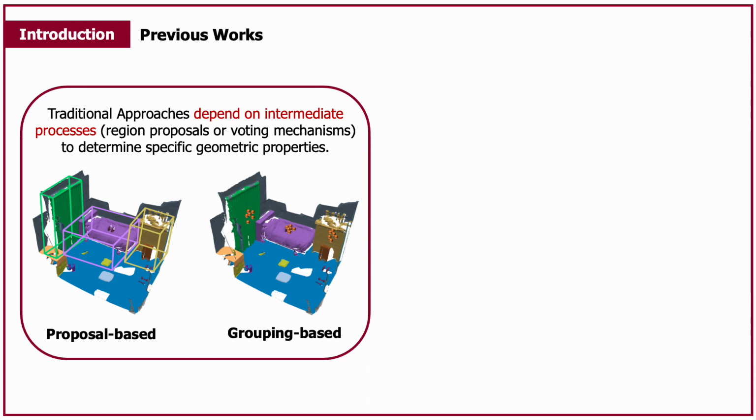To address these issues, conventional works in 3D instance segmentation primarily focus on accurately generating region proposals or effectively grouping points with clustering algorithms. However, these methods depend on intermediate processes, such as bounding box detection or heuristic voting mechanisms, to determine specific geometric properties.